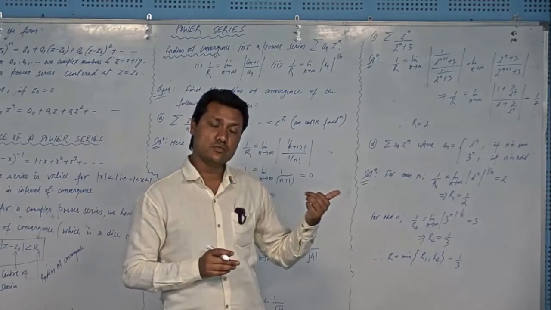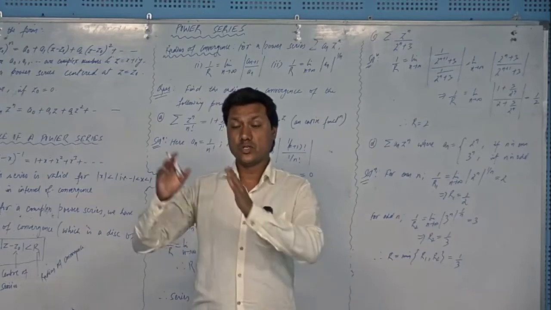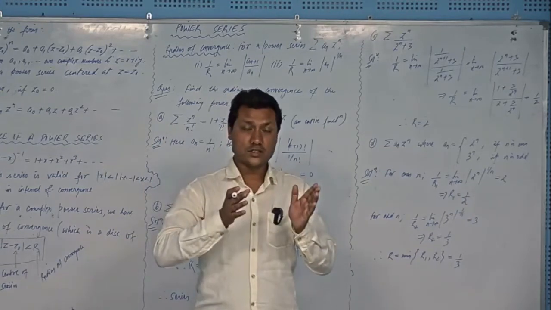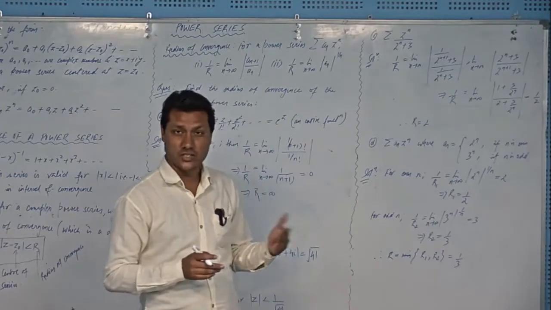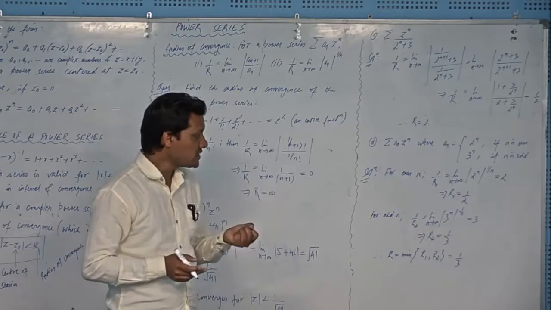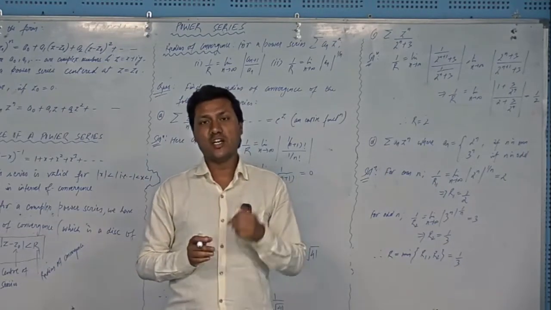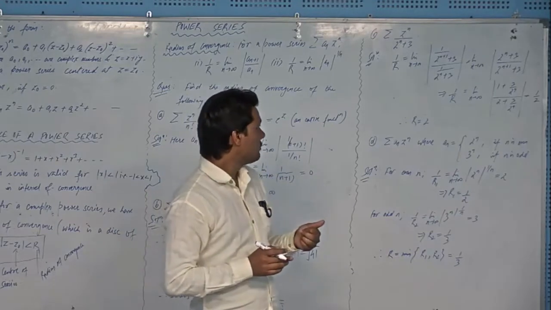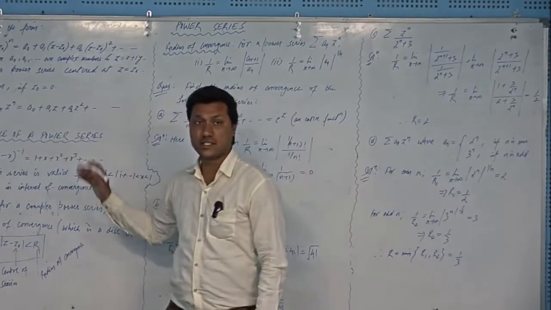And the original series was just the sum of these two series. For the original series to converge, we have to take the minimum of these two, a kind of intersection. Any number that lies within the smallest of these two, 1 by 2 and 1 by 3, will definitely, when put in this series, give left hand side equal to right hand side, right?